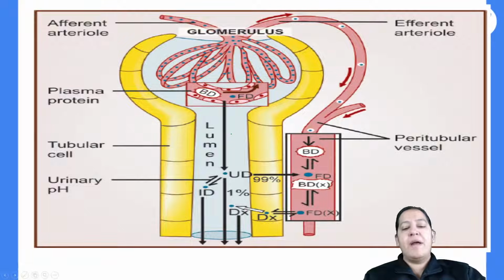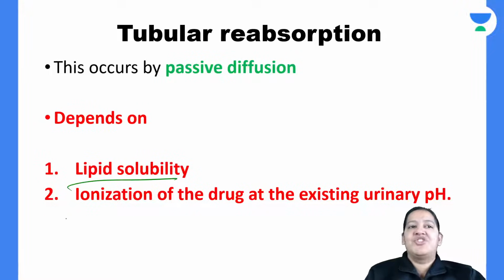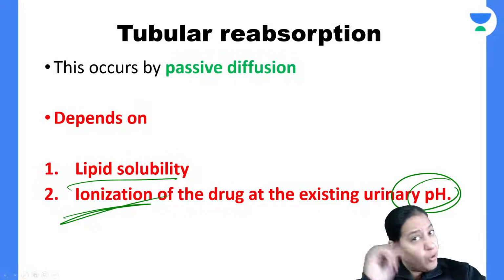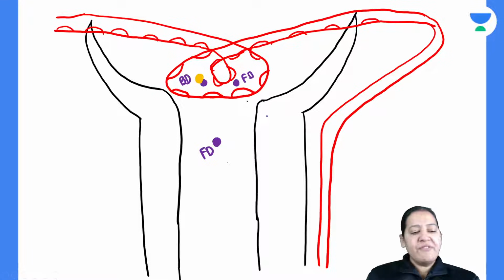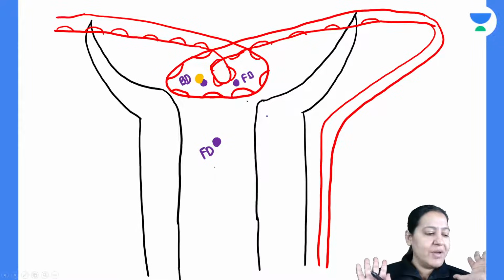Tubular reabsorption will depend on two things: lipid solubility and pH. Ionization means pH, and now comes the role of the pH. Lipid solubility and pH. Everyone, see here. Once the free drug is inside, you can understand this diagram.